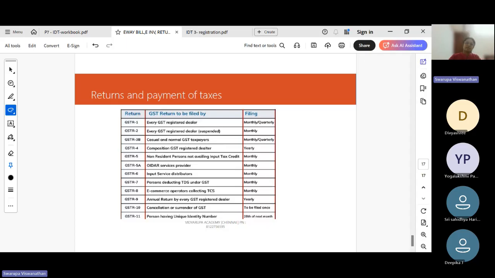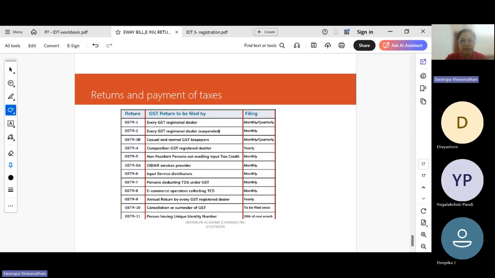We need to declare taxable supply, what is the exempt supply, what is the turnover of exports, what is the turnover of supply to SEZs. All these details will have to be given in GSTR 1. So in GSTR 1, we will furnish details of outward supply. What are the outward supplies for which we will furnish the details in GSTR 1? Taxable supply, exempt supply, exports, SEZs, all these details will be mentioned.